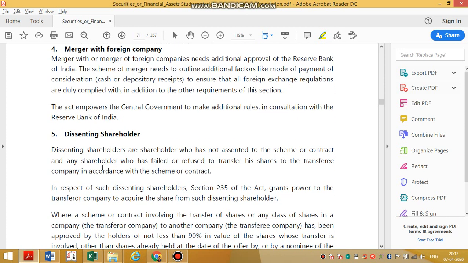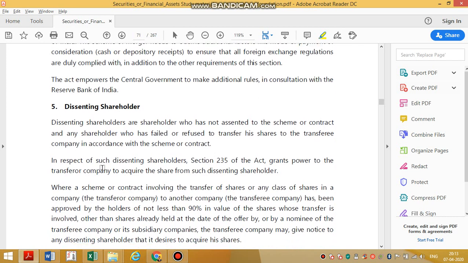Then dissenting shareholders. What are dissenting shareholders? For example, say 75% of the people agreed. Some people didn't agree. They are called dissenting shareholders. Tomorrow, you cannot say, since you did not agree at that point of time, I will give something very less compared to others. You cannot say like that. For example, yesterday in the meeting, if you had agreed, I could have given the same amount that I'm going to give to those people. Yesterday you didn't agree, correct? Now anyway the scheme is passed, so you have to say okay only.